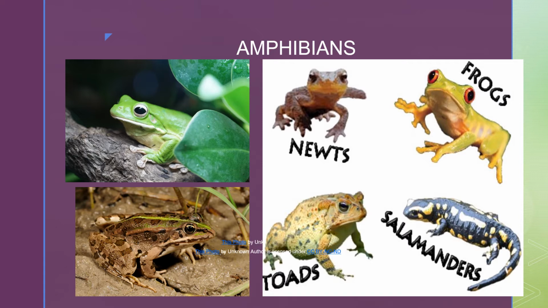Students, have you ever noticed that frogs live on both land and water? Some animals that live both on land and in water are called amphibians. For example, frog, salamander, toad, etc.